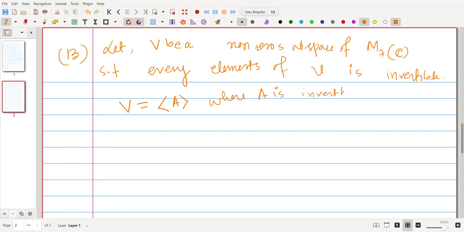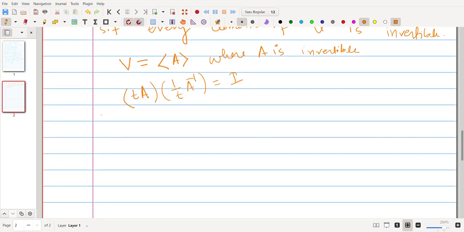Because any non-zero element here looks like this, and if you take its inverse, that will give you identity. Hence any non-zero element in this subspace is invertible. Hence for dimension 1 it holds, that is true. But is it always true that this condition will imply dimension 1?